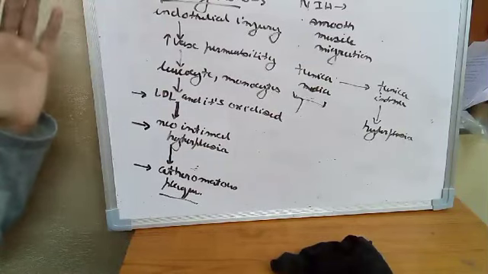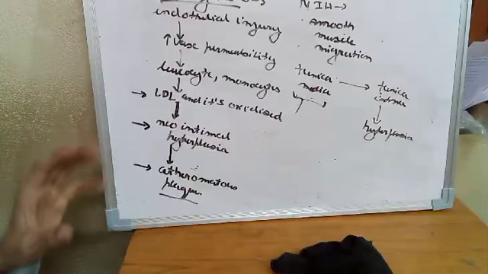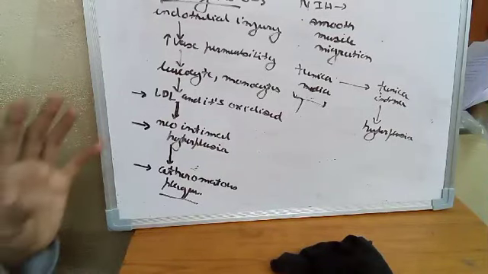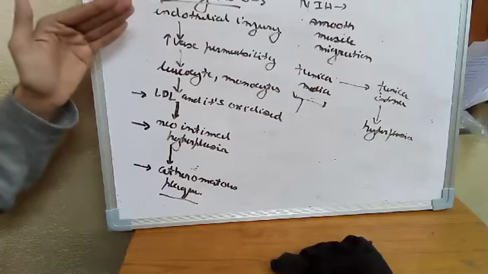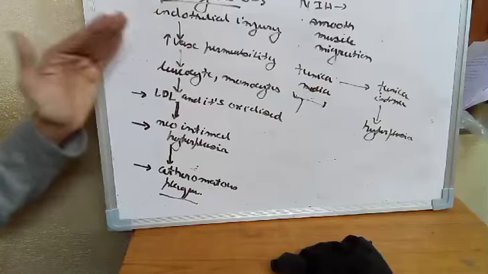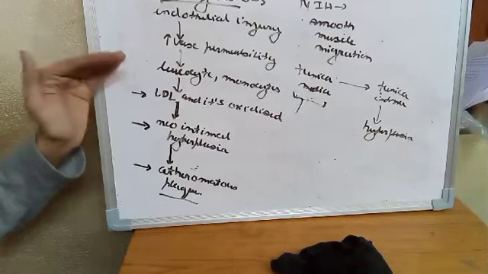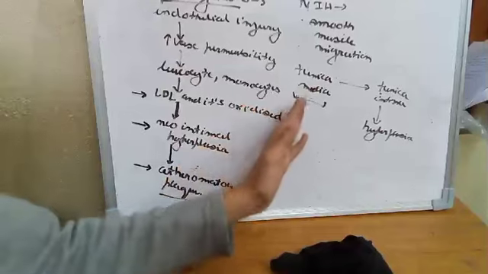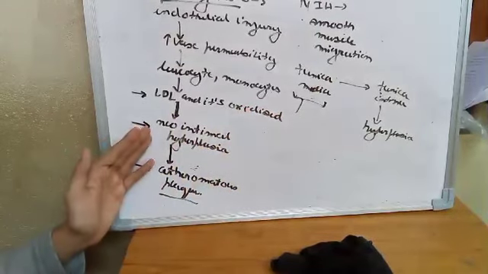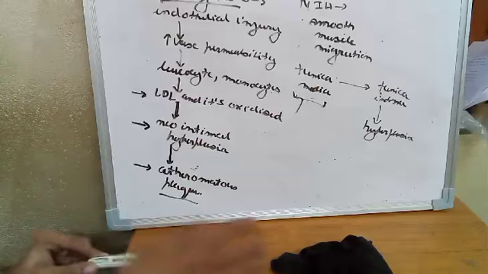What is the response to injury hypothesis? All those risk factors which we have studied, hyperlipidemia, hyperhomocysteinemia, hemodynamic disturbances, all lead to endothelial injury. Endothelium is injured, so there is increase in vascular permeability. There is adhesion of leukocytes and monocytes first, then addition of LDL, low density lipoprotein, and its oxidized form. Then there is neointimal hyperplasia, the phenomenon in which smooth muscle migrates from tunica media to intima and hyperproliferates. And then that leads to the earliest yellow flat macule, and that leads to formation of an adult atheromatous plaque.